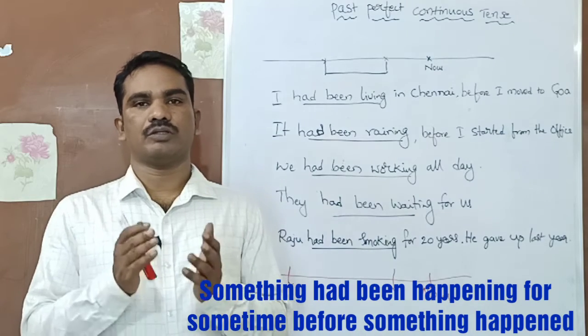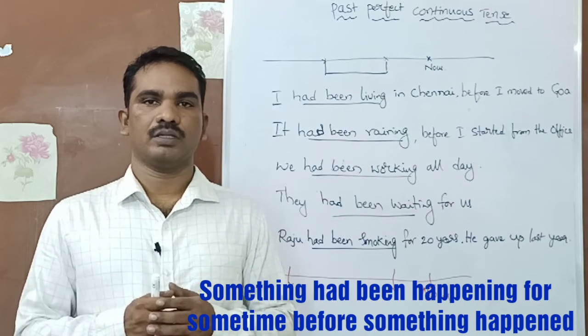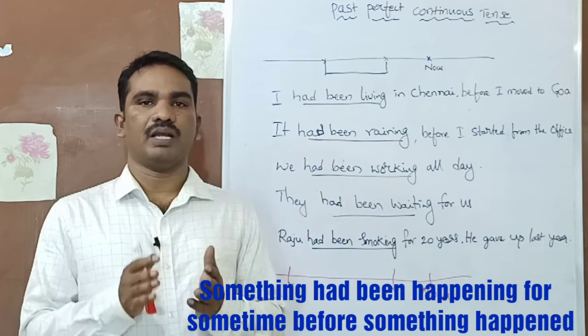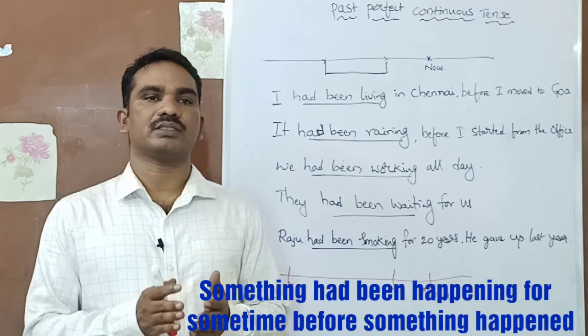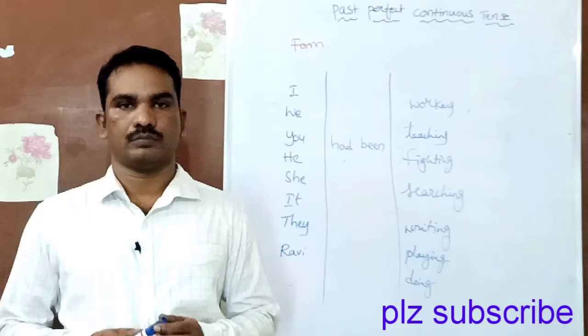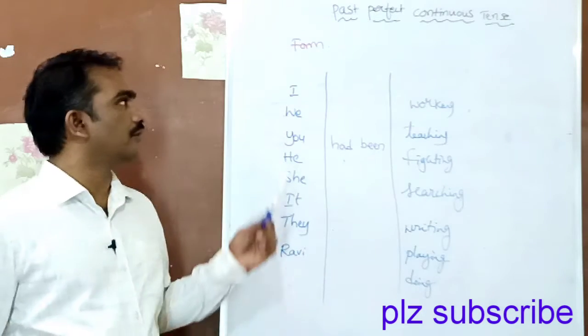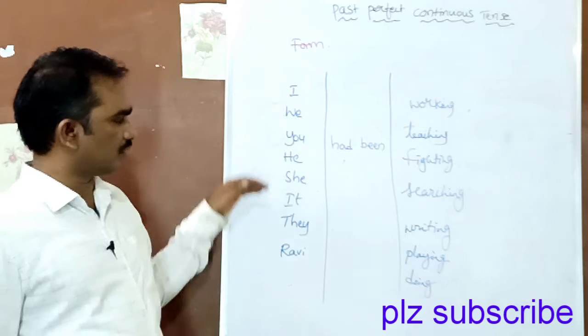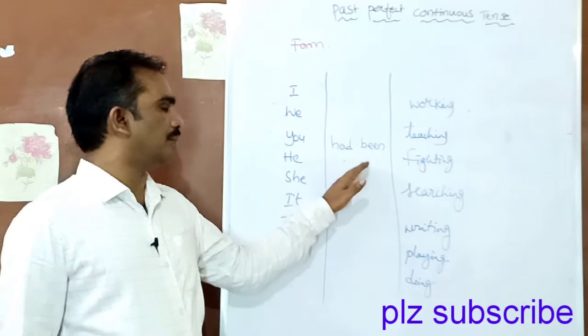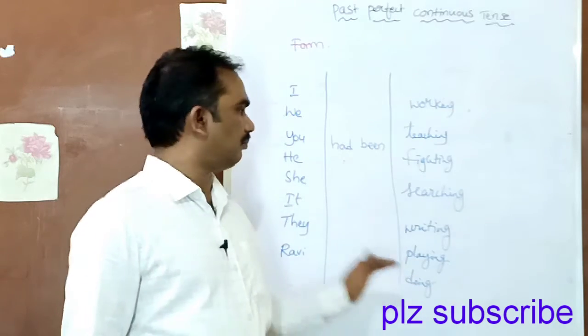Guys, let's look at the definition. Something had been happening for some time before another action happened. Now look at the form. You can find the subject, then had been, and the verb form.